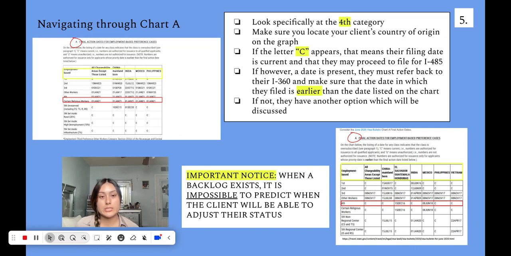That is very important. If it is not earlier than the date on the chart, they cannot move forward with the I-485. On the next slide, I'm going to show you 2 different scenarios: one in which a client is able to file and one in which they are not able to file for the I-485.